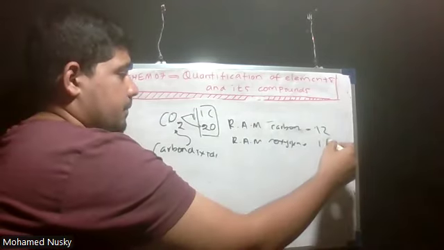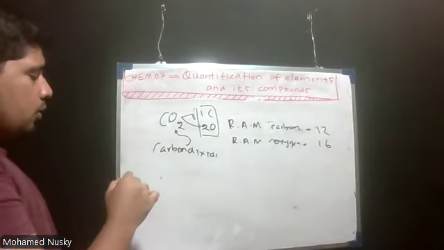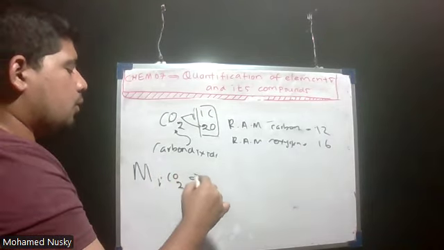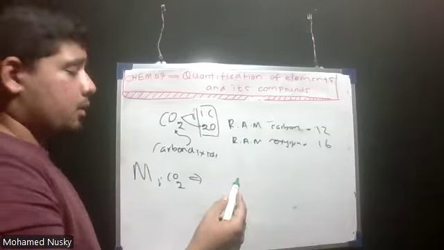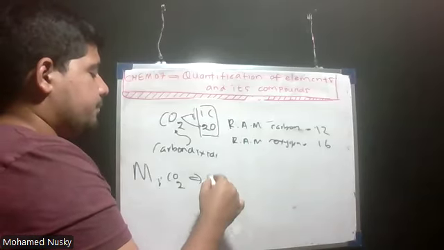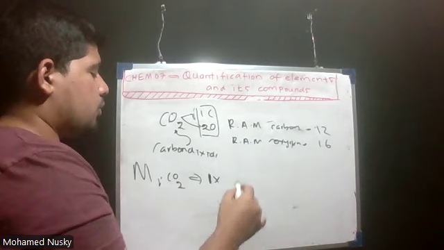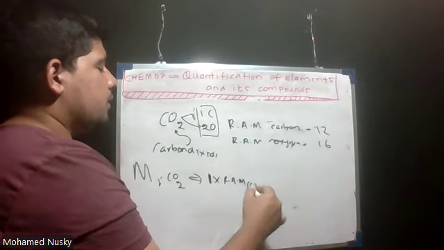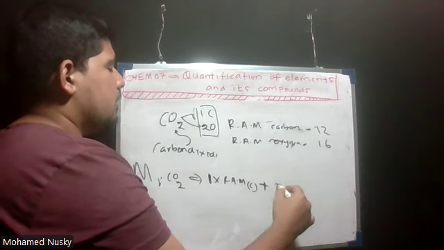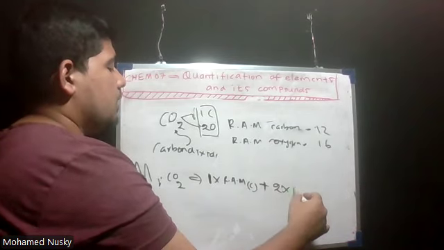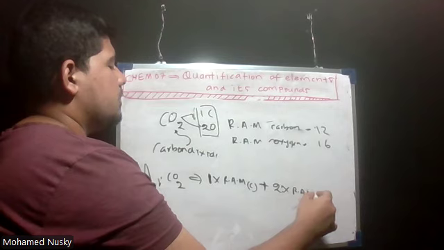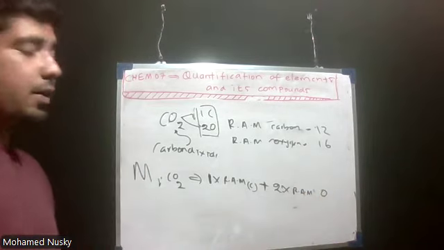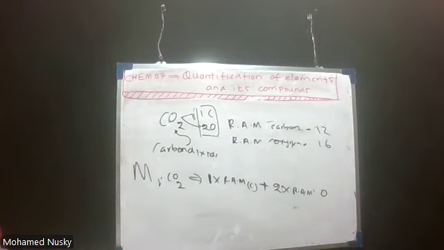That is 16. So, what is the relative molecular mass of CO2? How are we going to find it? How many carbon? 1 into the relative atomic mass of carbon plus 2 into the relative atomic mass of oxygen.